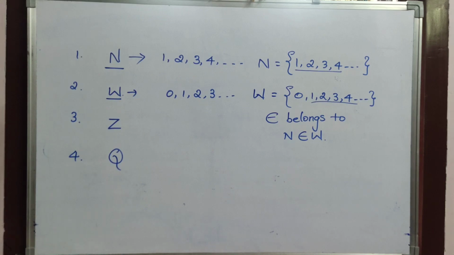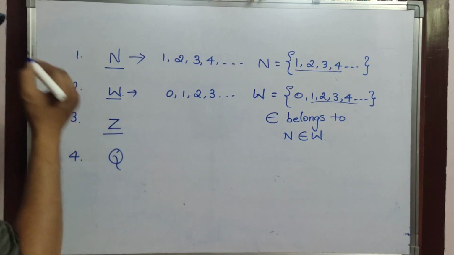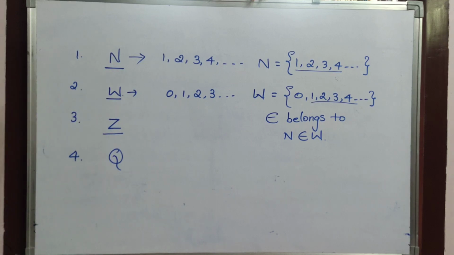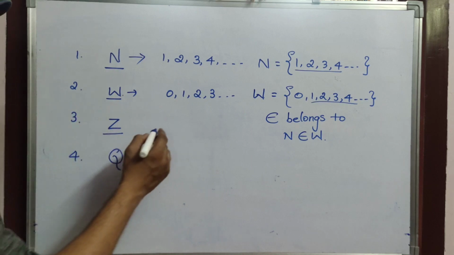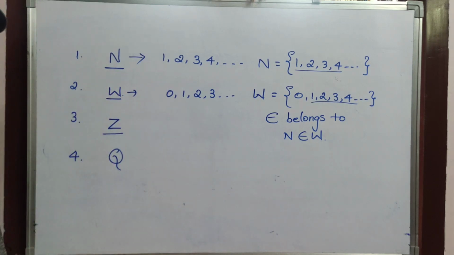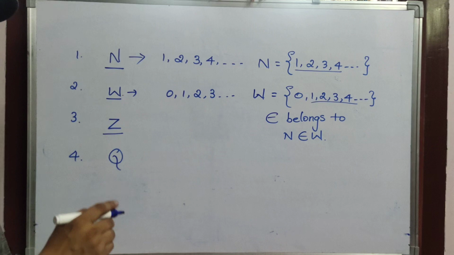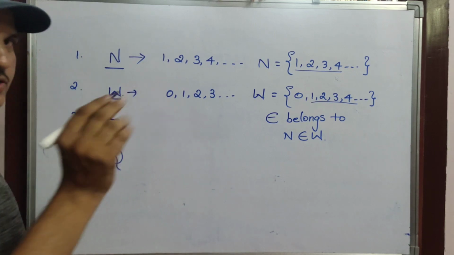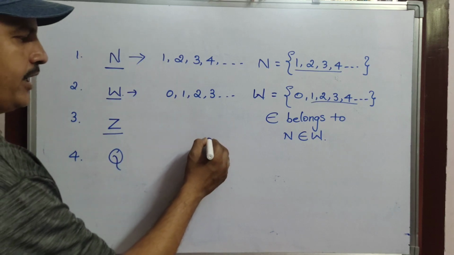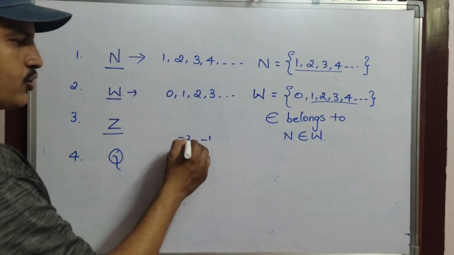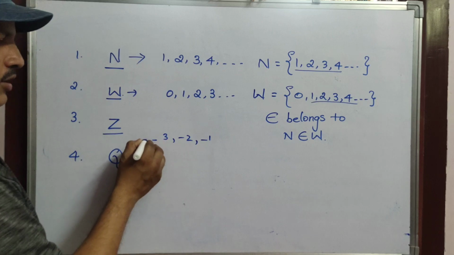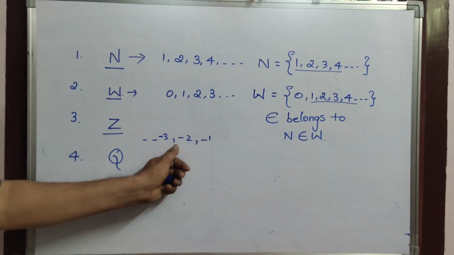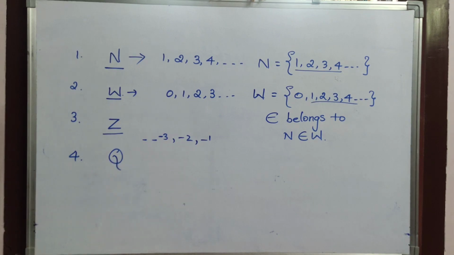Now coming to another topic, that is Z. Now we are going to discuss about Z. What is Z? Z is nothing but integers. Now how can we define integers? See here, you know negative numbers like -1, -2, -3, so on. These are all negative numbers.